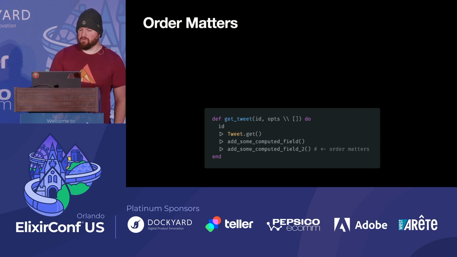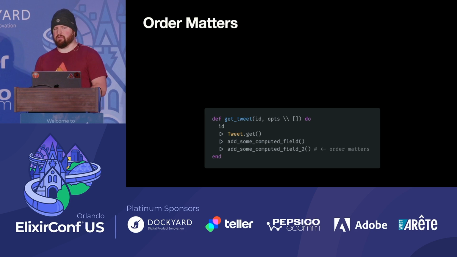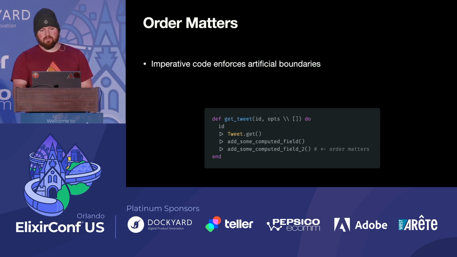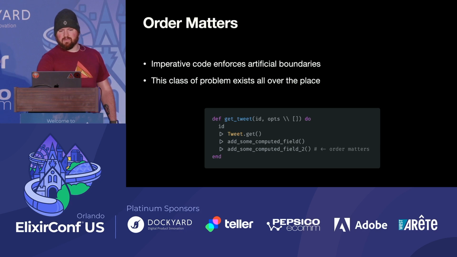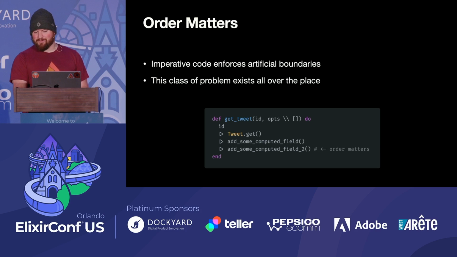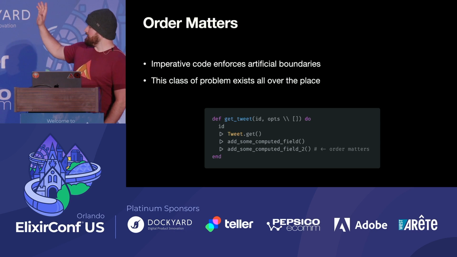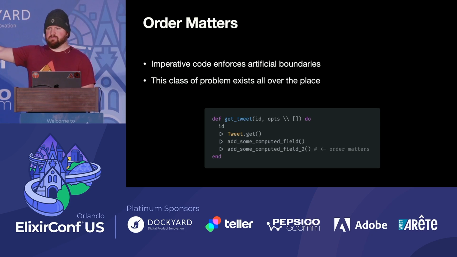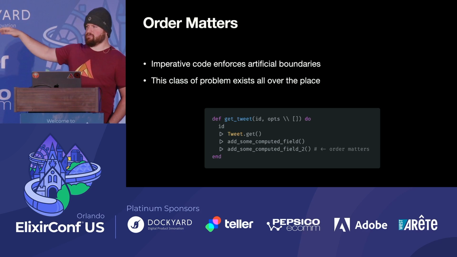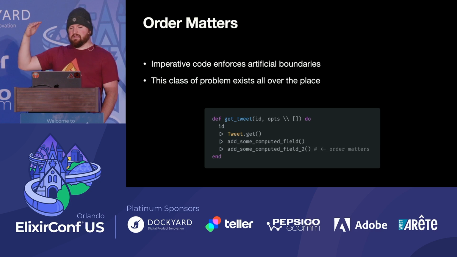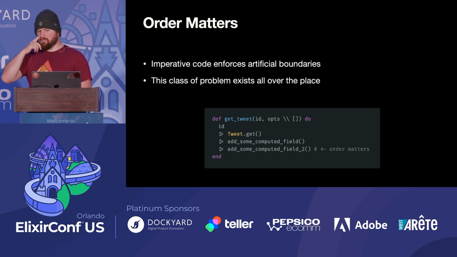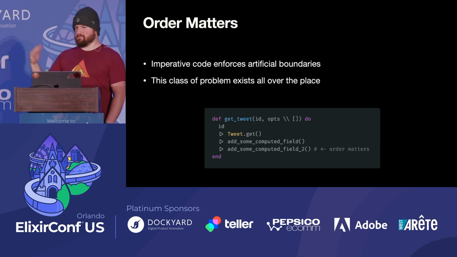So let's talk about a really simple example for how imperative code adds an artificial boundary. It looks like I copied this slide a little bit wrong, but let's take a look. These are two computed fields. It's hidden from you looking at this function, but there's a little bit of truth in there, which is that computed field 2 depends on the first one for whatever reason. It's derivative of the first piece of information.